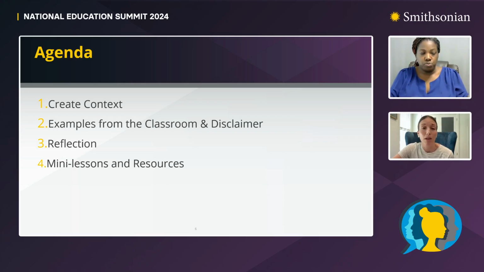How will we get there? So in this session, we will create context in order to work with photography and oral history. We will look at examples from the classroom. Some student work discusses the topic of gun violence. We will let you know before we view student work later in the presentation with a disclaimer slide. We will also reflect on why it is important to document, share, and preserve our stories. Lastly, you will leave the session today with many lessons and resources from participating Smithsonian museums and the Creating Portraits of Community project. Jocelyn will now start us off with the Create Context section and how to look closely at portraiture.